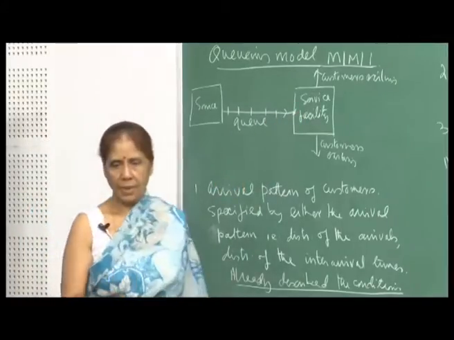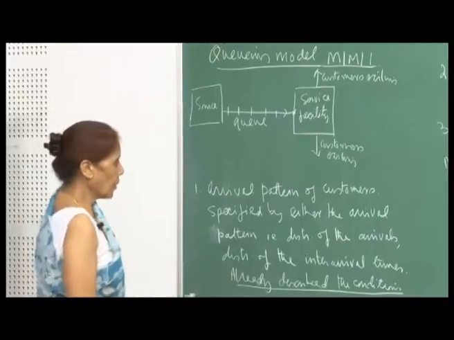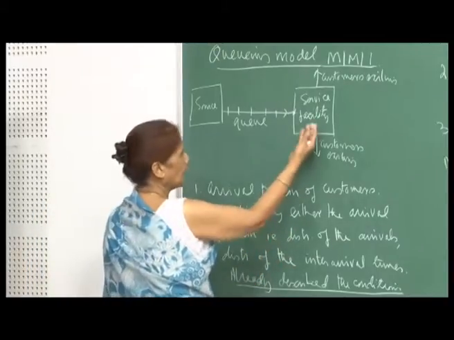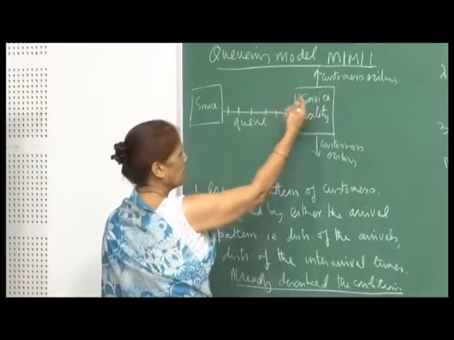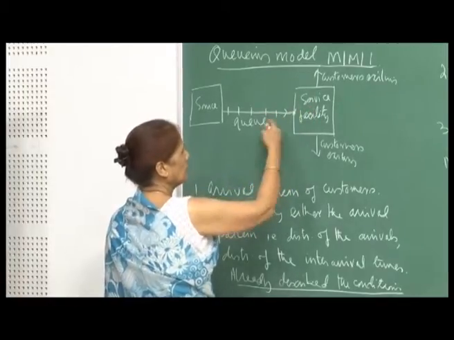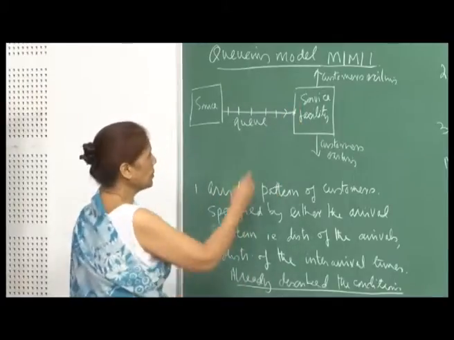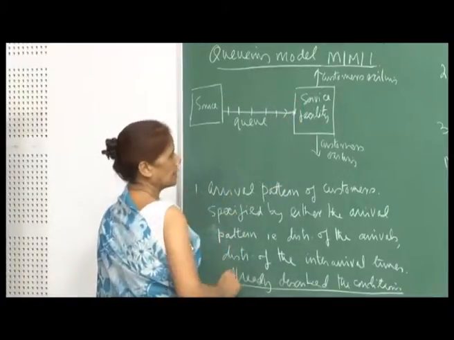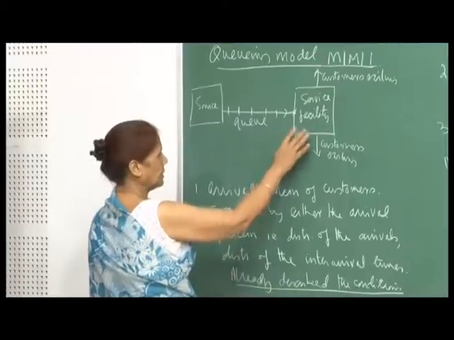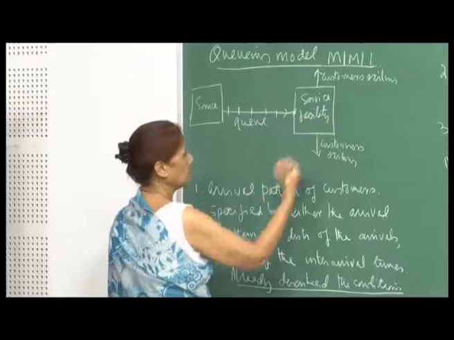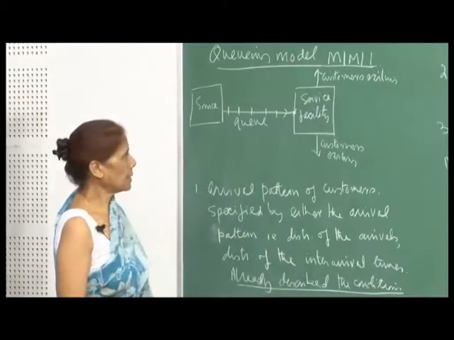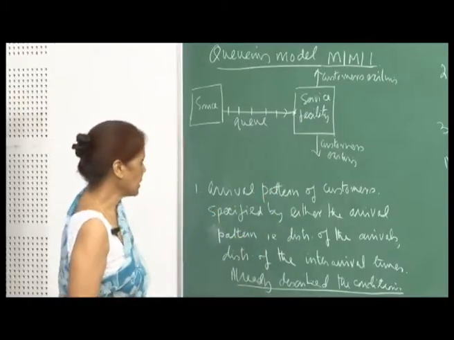I am describing the situation when there is only one service facility, or one clerk at a counter. If there are more than one, then of course, the moment one of the clerks is free, the person waiting in the queue will go and get serviced. Whatever it is, the customers come, they get serviced, and once their service is complete, they leave the system.